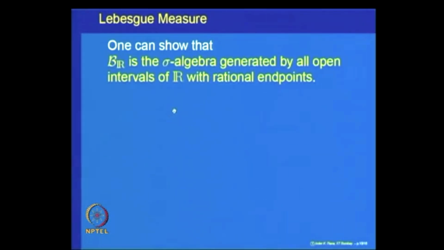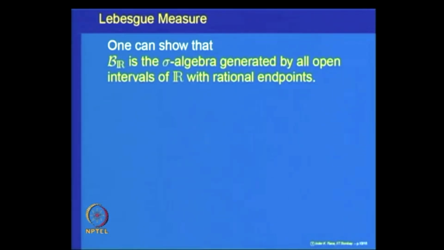One can show, though we will not prove most of the things here because they are slightly technical. The first observation is that the Borel sigma algebra of the real line, which is the sigma algebra generated by all intervals, is the same as the sigma algebra generated by all open intervals, because one can show that every open set in the real line is a countable union of open intervals, using the basic topology of the real line.